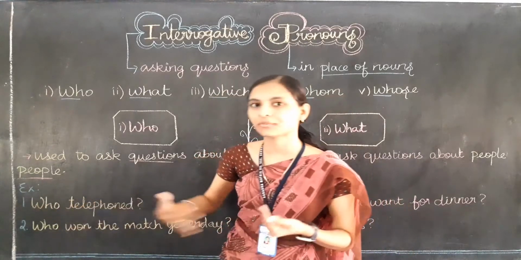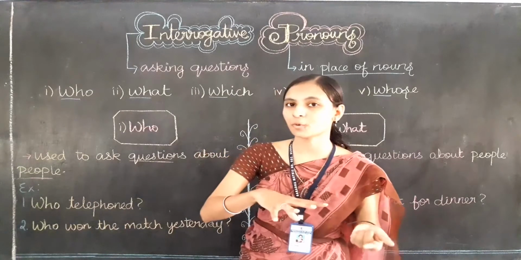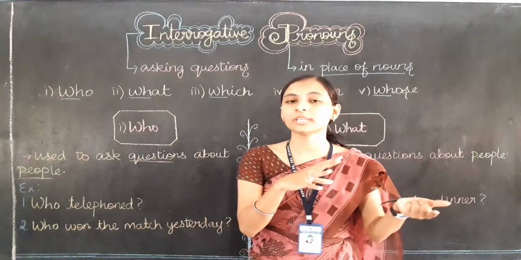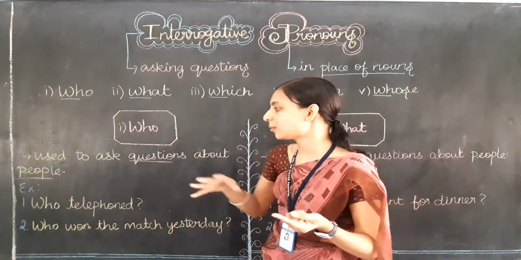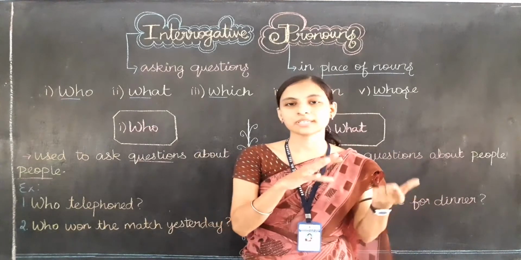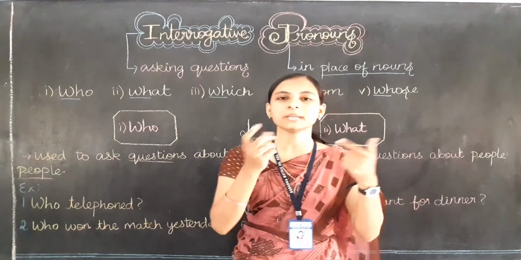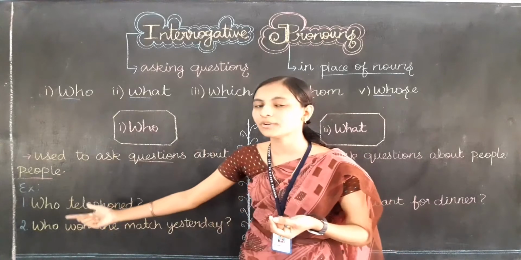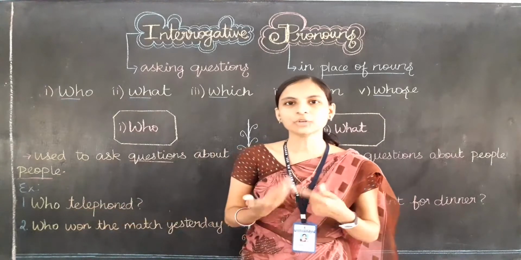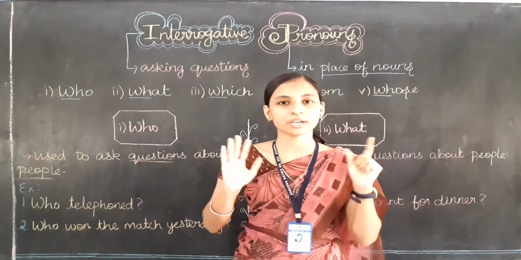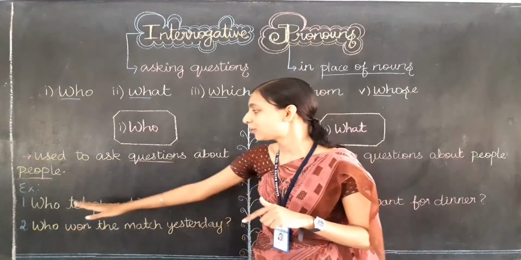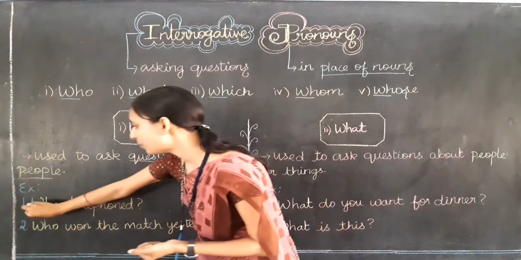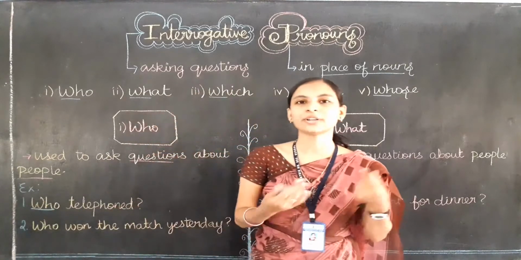So who stands for the question, and I am talking about the person. Who telephoned? It's about one person only. That person is a noun. In place of that person's name, in place of nouns, I am using a pronoun that is called an interrogative pronoun. Are you clear about it? So in who telephoned, which is the interrogative pronoun? Yes, the word who stands for the interrogative pronoun.